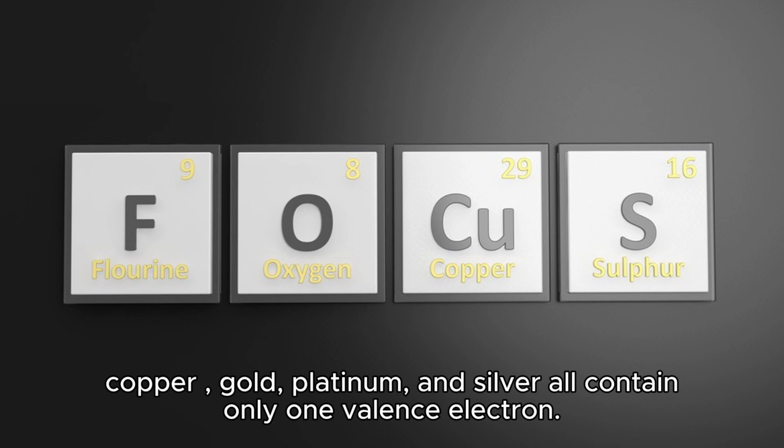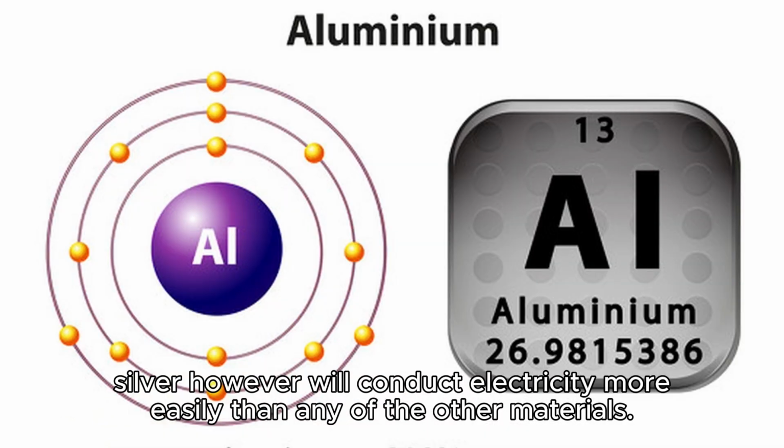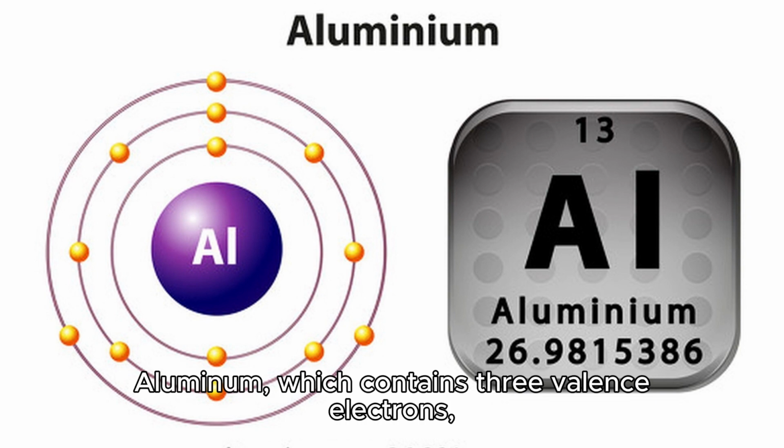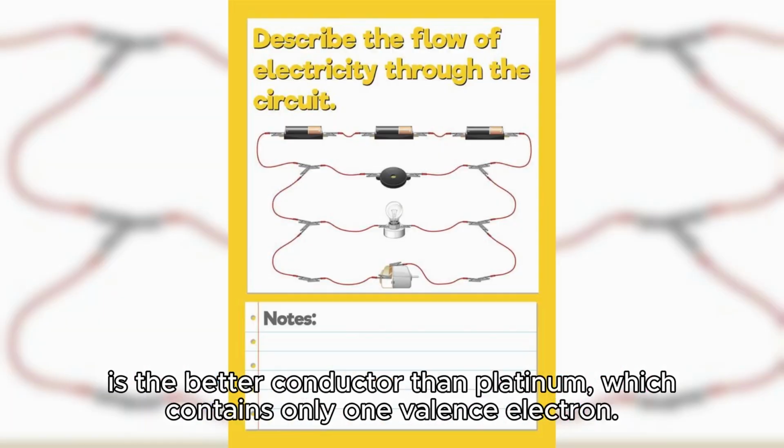Copper, gold, platinum, and silver all contain only one valence electron. Silver, however, will conduct electricity more easily than any of the other materials. Aluminum, which contains three valence electrons, is a better conductor than platinum, which contains only one valence electron.